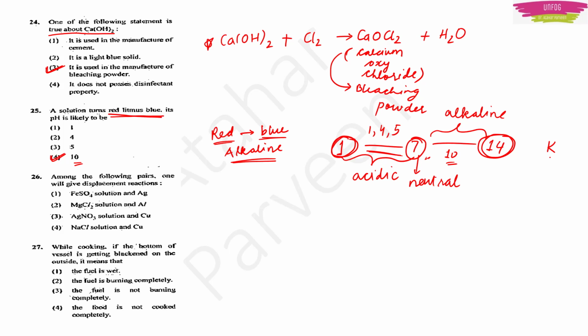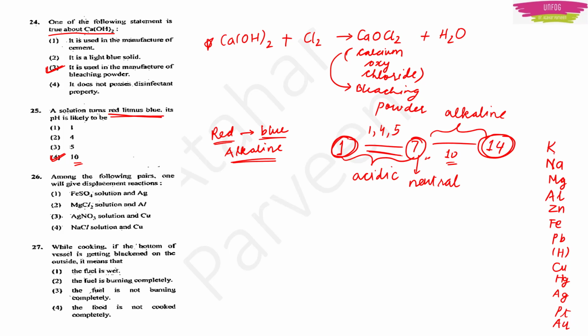So we can write it down as potassium, sodium, magnesium, aluminium, zinc, iron, lead, hydrogen, copper, mercury, silver, platinum and gold.